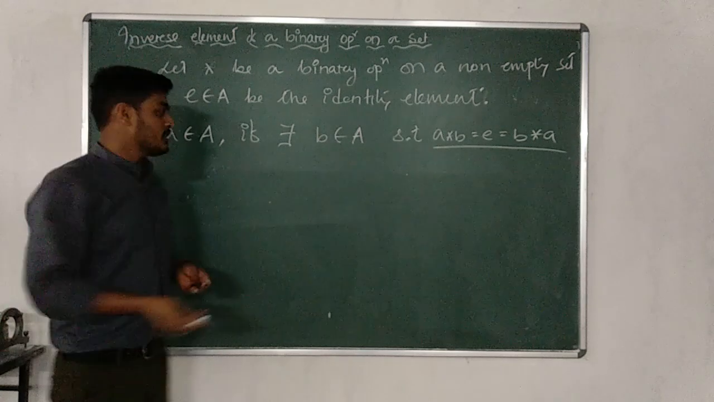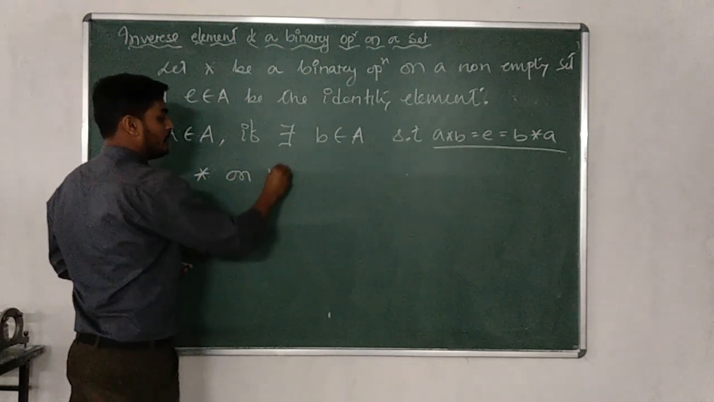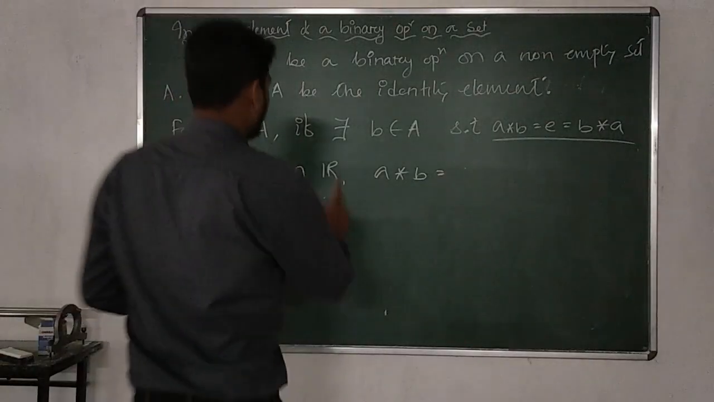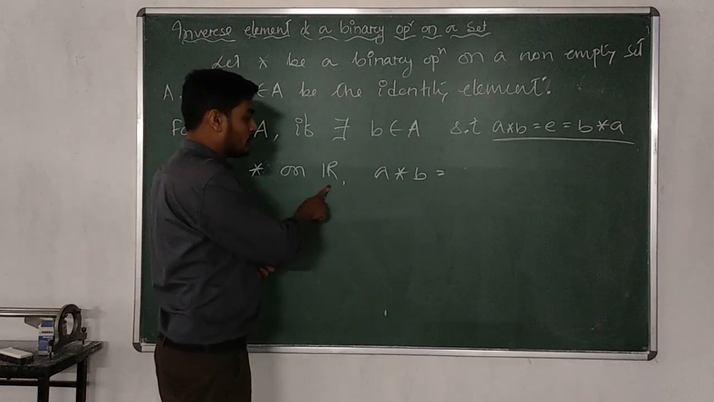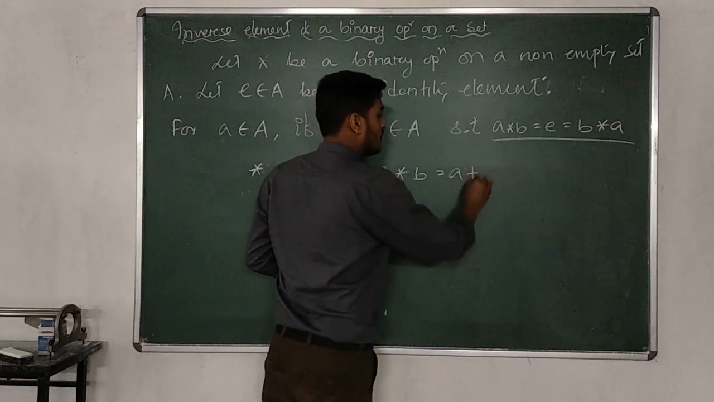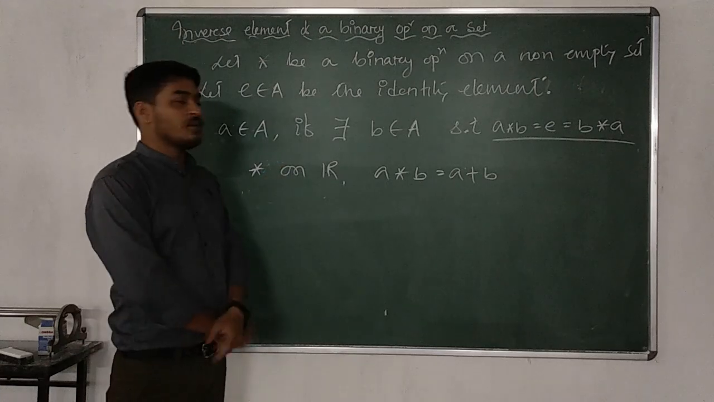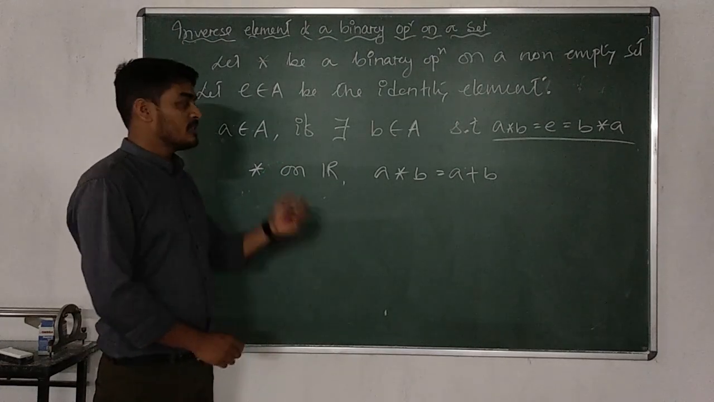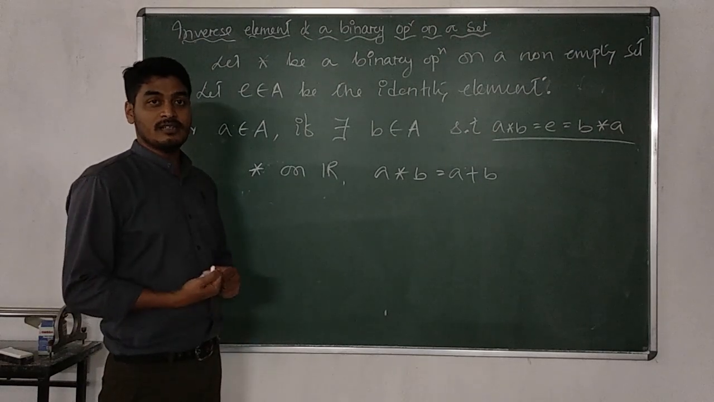Okay, so let us consider one example. Star is a binary operation on R and the star is defined as A star B is equal to, suppose, A plus B. Now here, first of all we should have the confirmation about the identity element. So let us try to first find out the identity element. If we have the identity element, then we can think about the inverse.